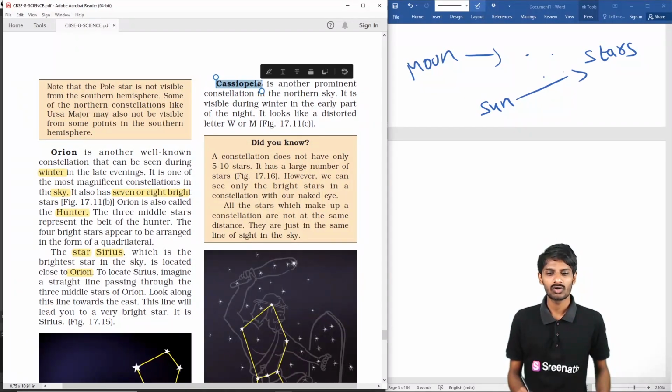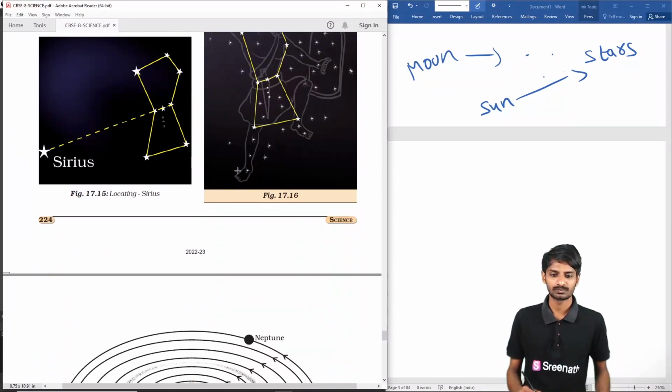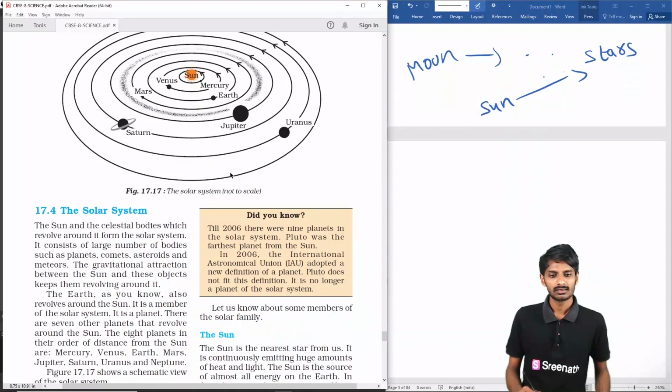Next, Cassiopeia is another prominent constellation, students, in the northern sky. During the winter, in the early part of the night, you can observe this. It looks like a distorted letter W. That is about constellations, students.